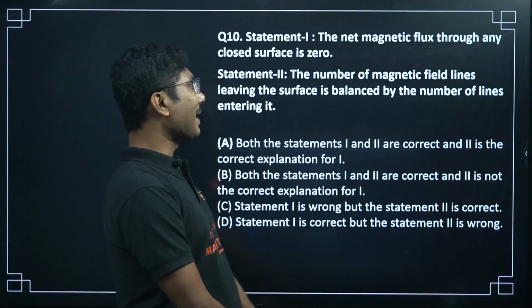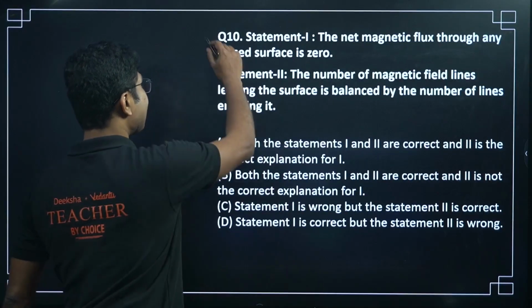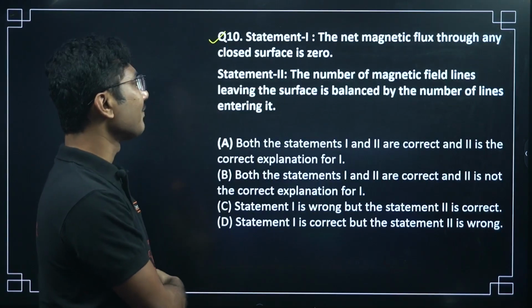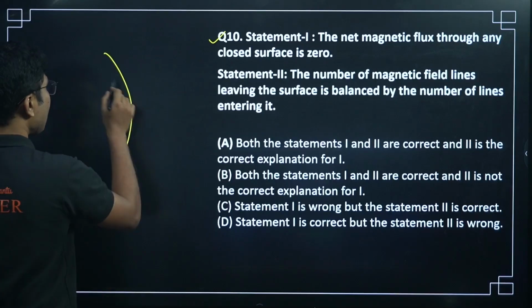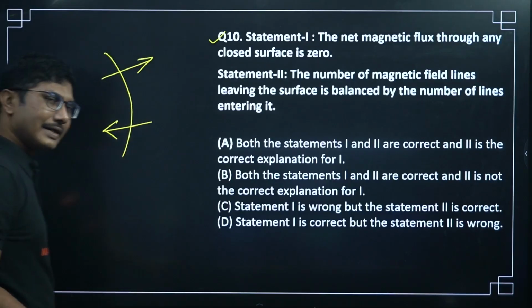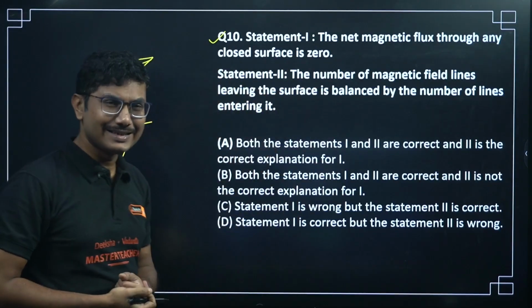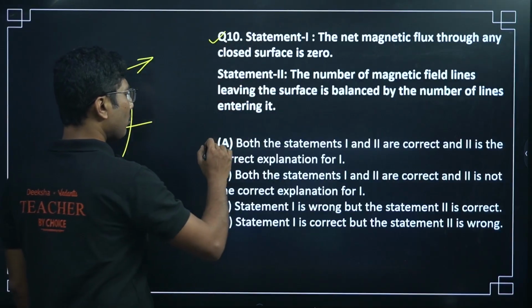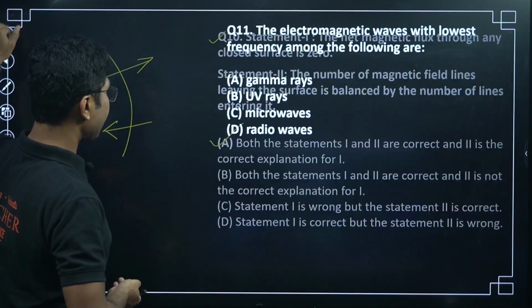Statement 1: the net magnetic flux through any closed surface is 0. Yes, this is the correct statement. Statement 2: the number of magnetic field lines leaving the surface is balanced by the number of field lines entering it. So if you consider a surface, the number of field lines exiting is equal to the number of field lines entering. It is always correct, and that's why the net flux is 0. So both statements are correct, and 2 is the correct explanation of 1. So option A is correct.